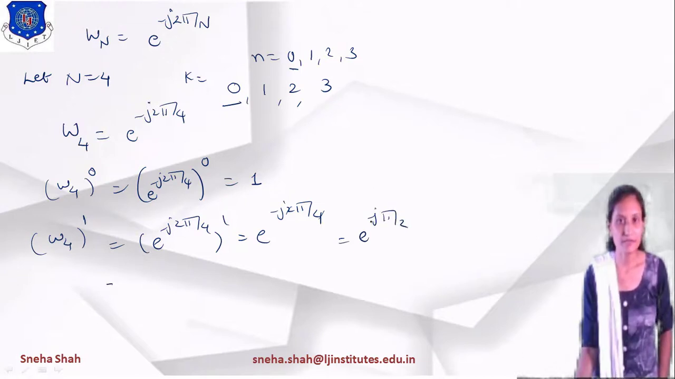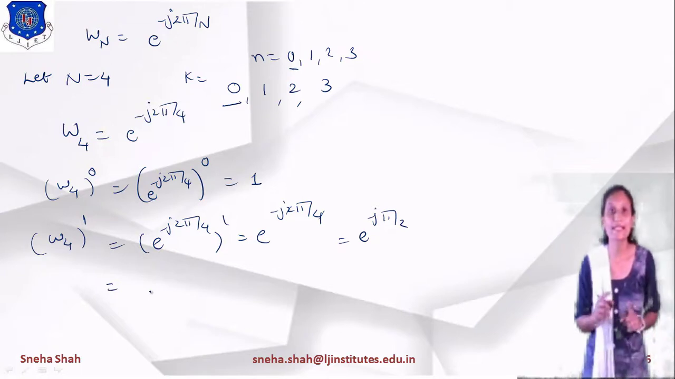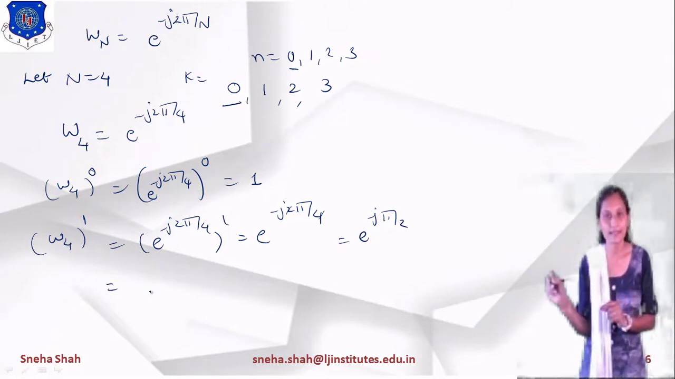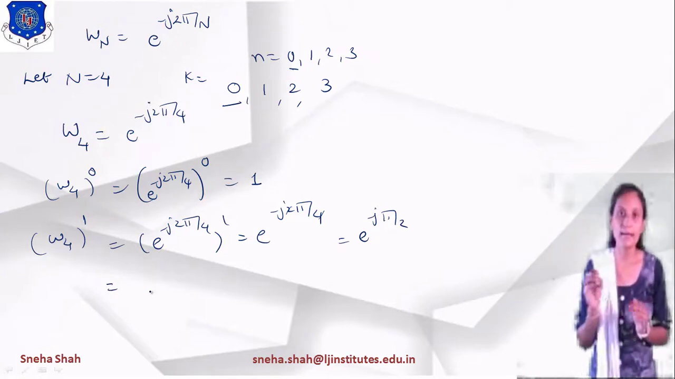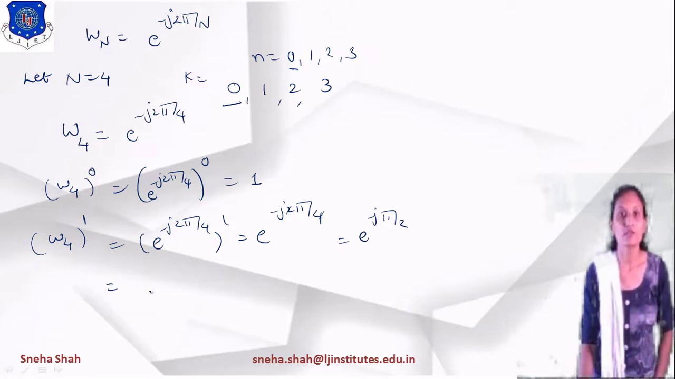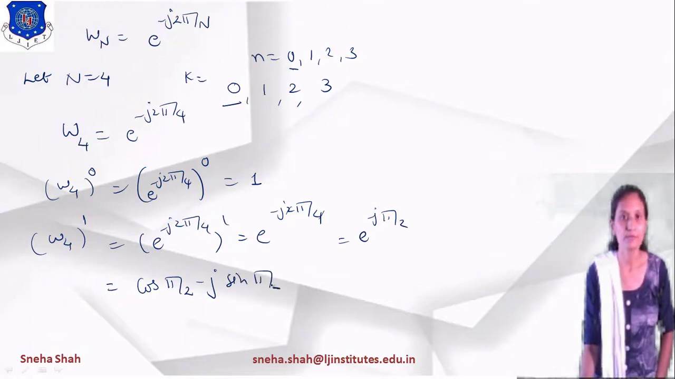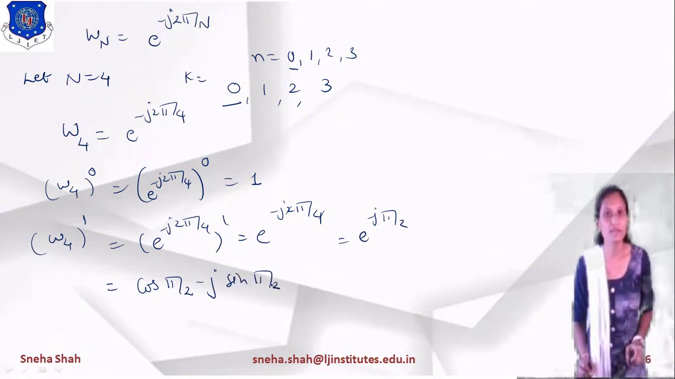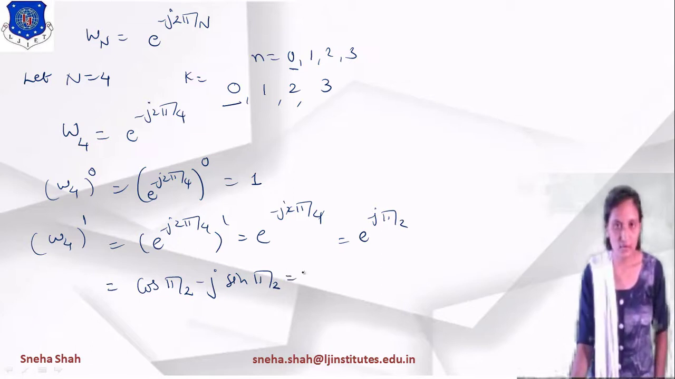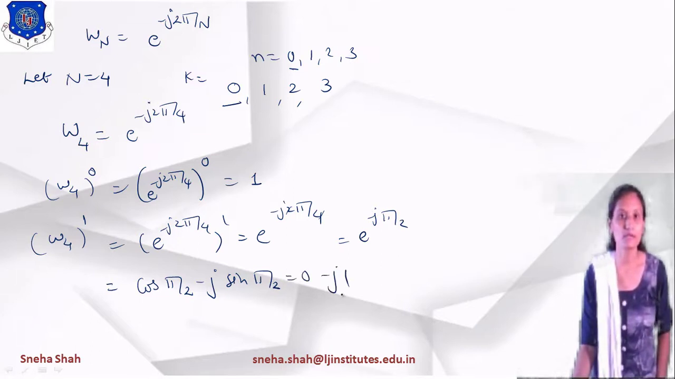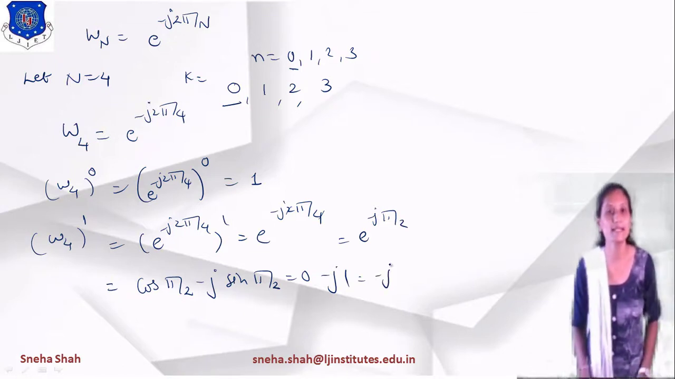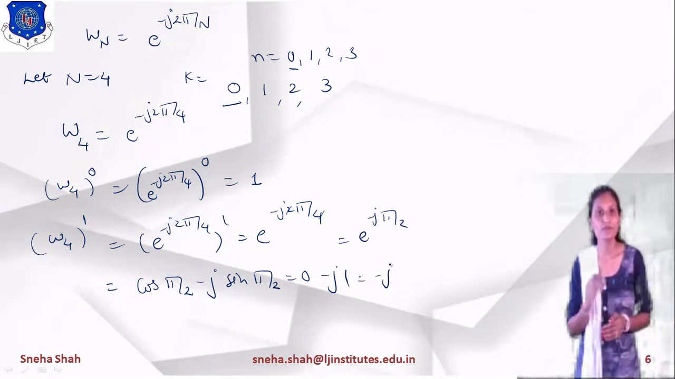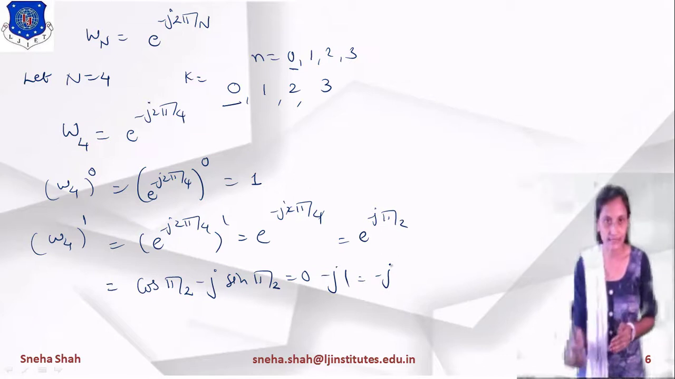So if I am simplifying this, then you know that e raised to minus j theta equals to cos theta minus j sin theta. So if I am applying this rule, then cos pi by 2 minus j sin pi by 2. As you know, the value of cos pi by 2 equals to 0 and the value of sin pi by 2 equals to 1. So 0 minus j into 1, its value equals to minus j. So the value of W4 raised to 1 equals to minus j.